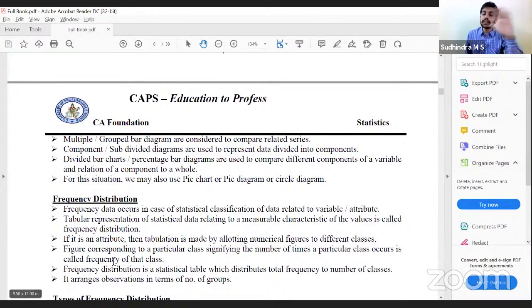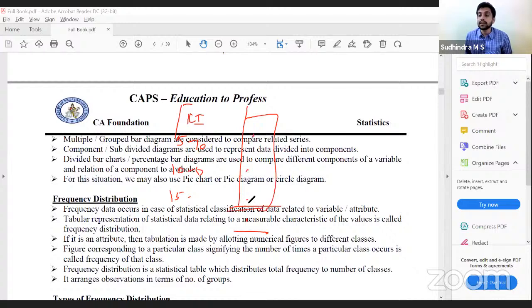Frequency distribution is a tabular format. It is a statistical table which distributes total frequency to a number of classes. So we'll have different classes, class intervals: 5 to 10, 10 to 15, 15 to 20, etc. We'll have the total number of observations. Distributing those observations into frequencies of the class intervals is called frequency distribution. It arranges the observations in terms of number of groups.